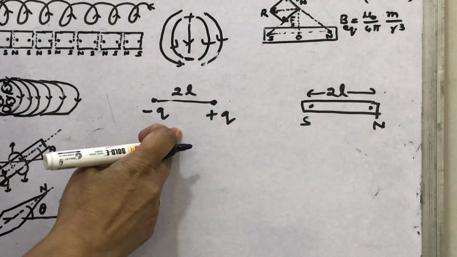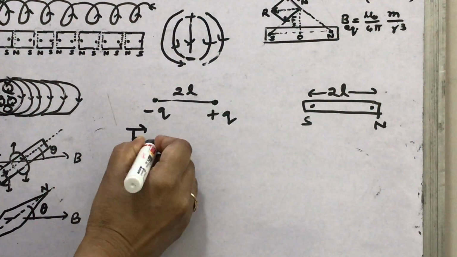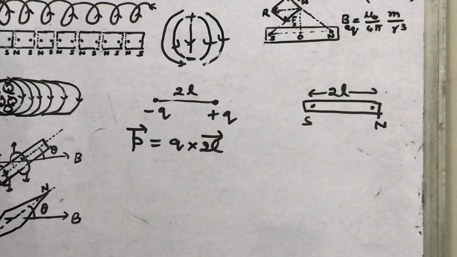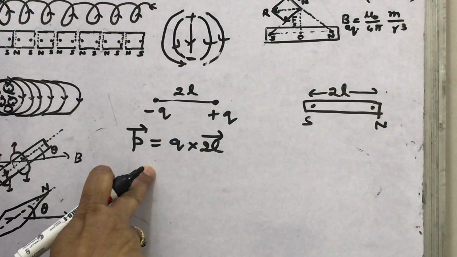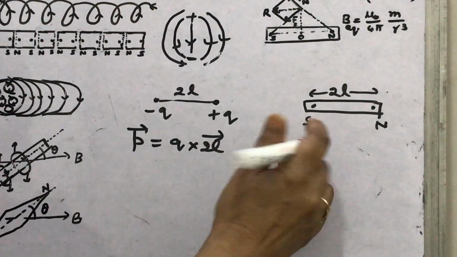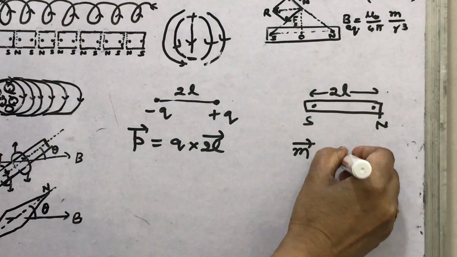What we have read in electrostatics is that the electric dipole moment is Q into 2L, where 2L is a vector. What is its direction? From negative to positive charge. Here the magnetic moment is given by Qm.